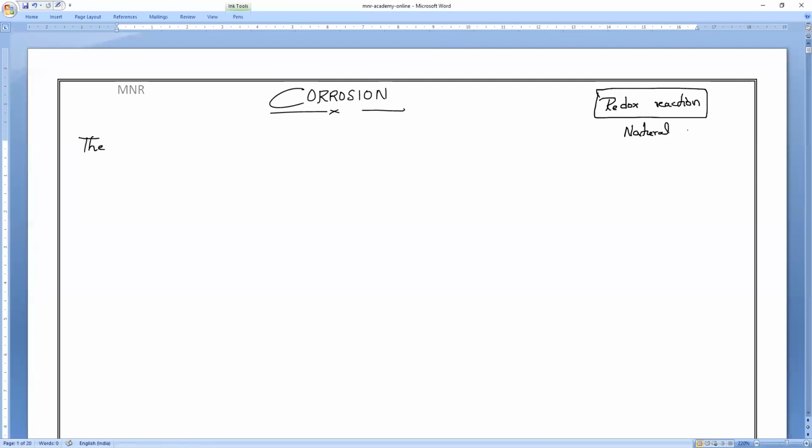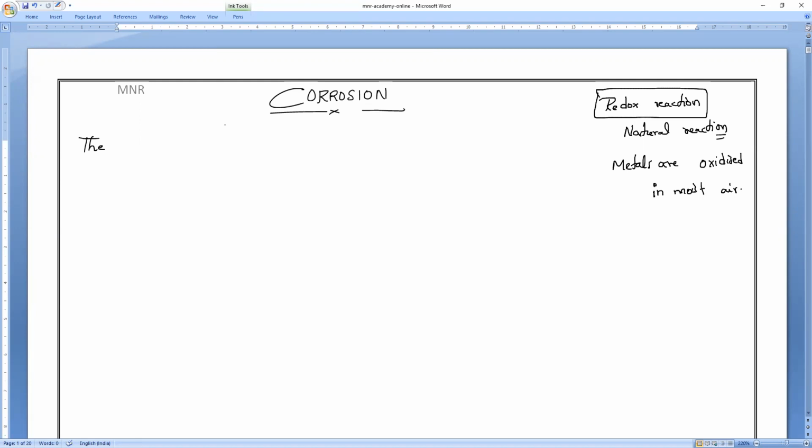So corrosion is an example of what? A natural redox reaction. In this, metals are oxidized in moist air. That is what we call corrosion.